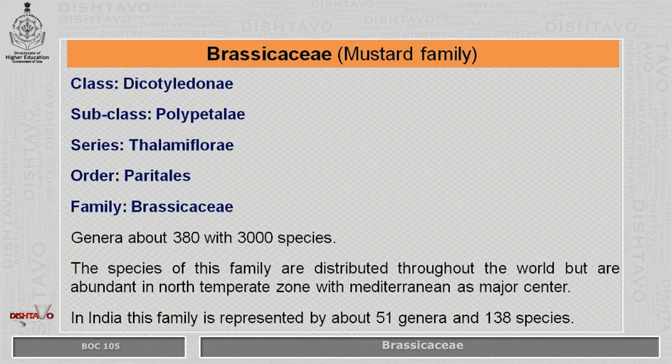Family Brassicaceae has about 380 genera and 3000 species. A huge number of genera and species can be found. The species are distributed mostly in the temperate zone of the world, in the temperate regions, also in the Mediterranean regions. In India, the family is represented by 51 genera and 138 species. Most of these are distributed in Himalayan region and more colder regions. Many are also found in tropical regions.